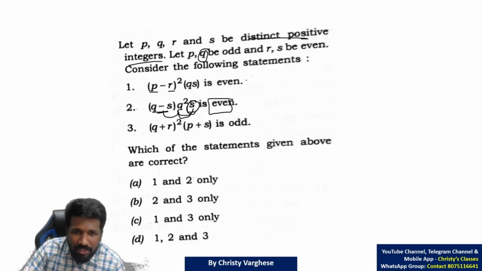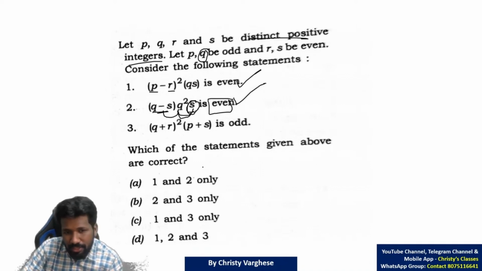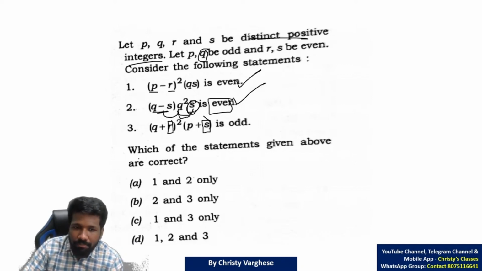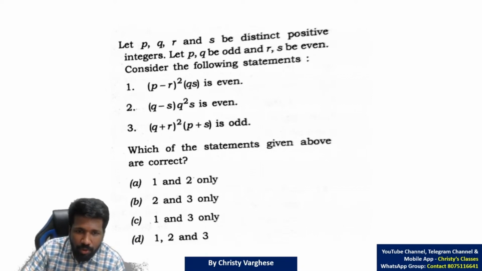In the first two cases, clearly you can say these two are correct. But the last case is not easy because S is there, R is there, but that is part of a sum only. In a sum, you cannot that easily say, so you have to individually check it. Here it was part of a product, that is why it was easy. So here R is even, S is even, Q and P are odd.